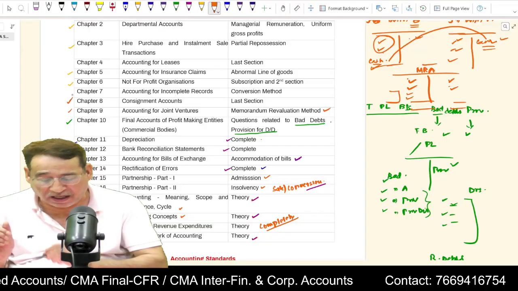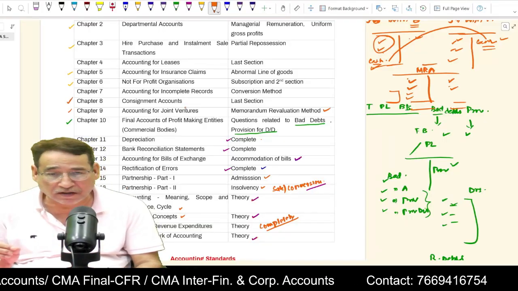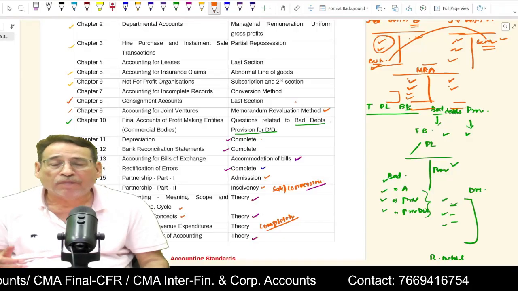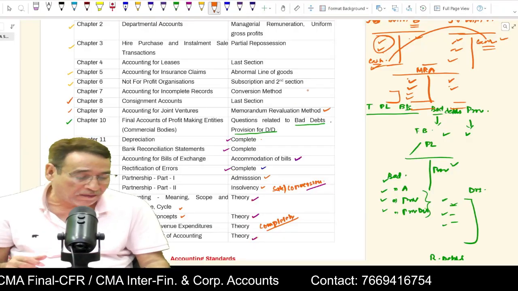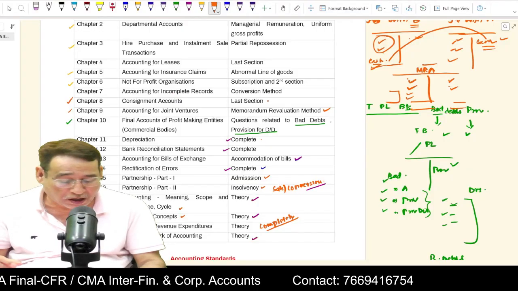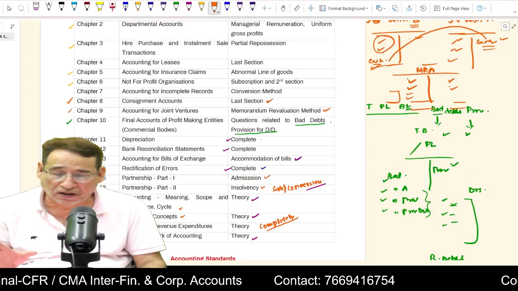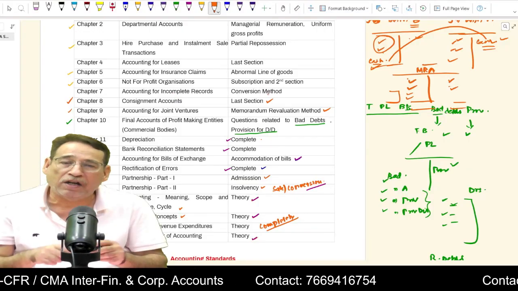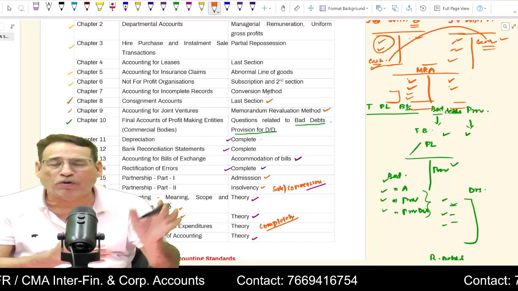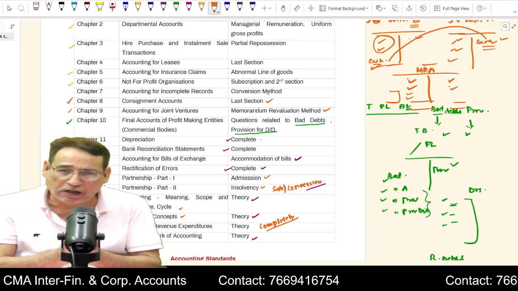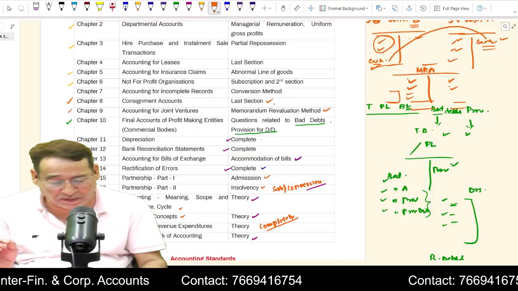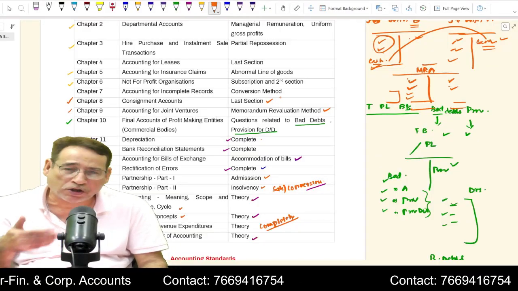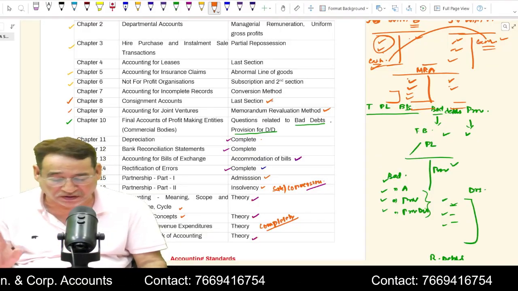Coming over to consignment. As far as consignment is concerned, I do not need to elaborate on what account you prepare. You have been preparing this for a long period of time. Under consignment account, only the last section is important. Correct? In the last section we have covered nearly 7 or 8 questions. You simply go through those questions. That will hold you in a very good state, so you are not going to confront any problem. As far as consignment is concerned, I have a doubt whether any question will be asked in the examination or not.